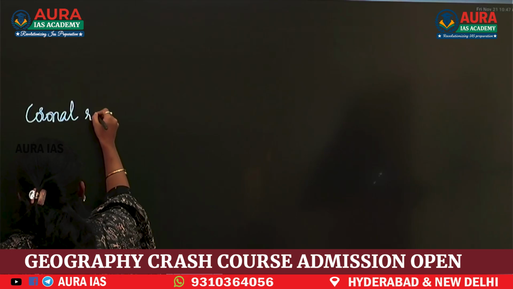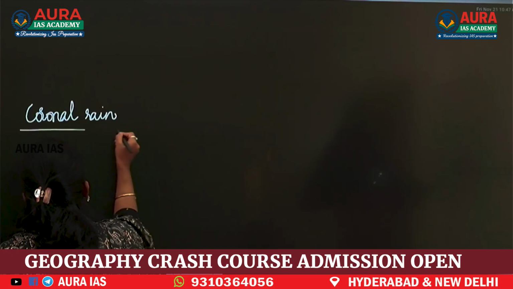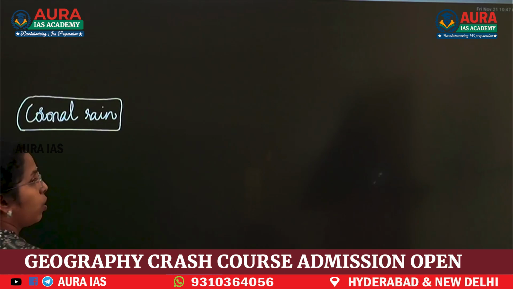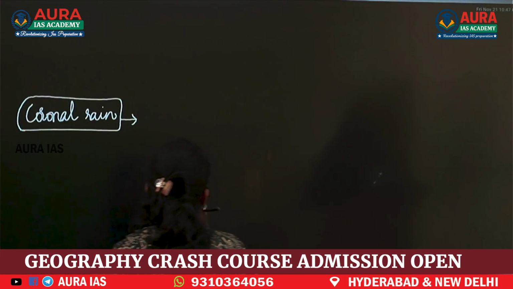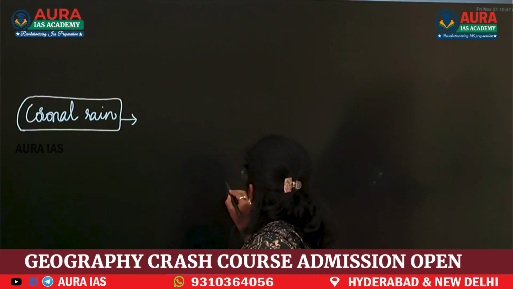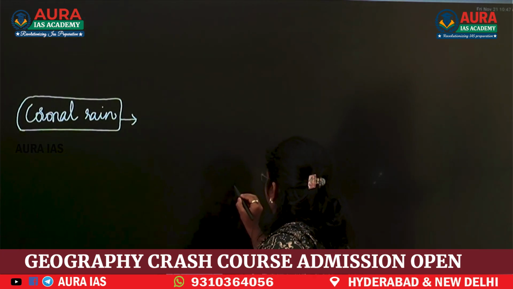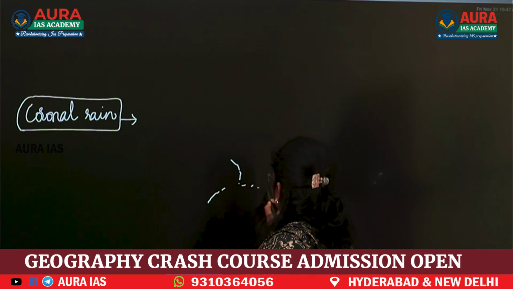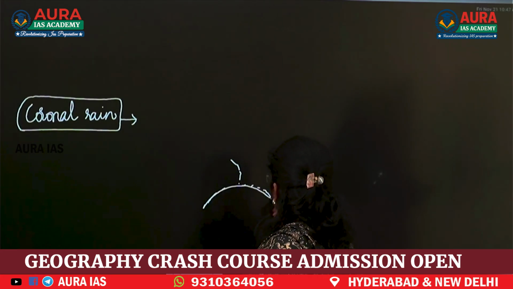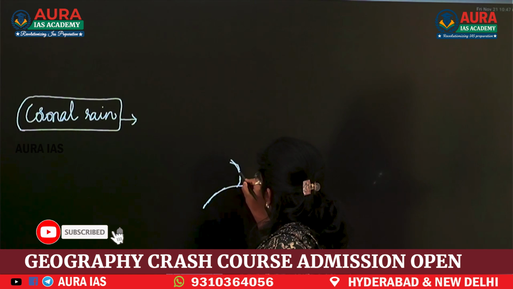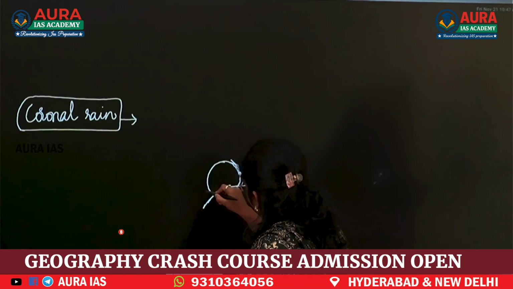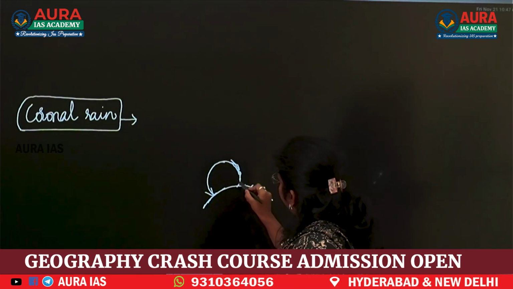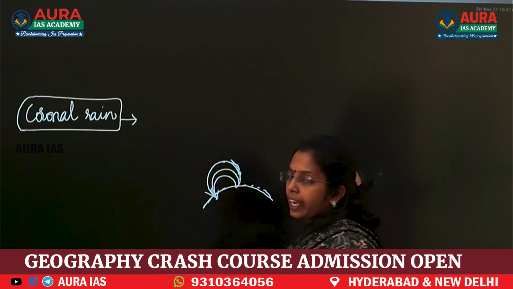Coronal rain. When plasma cools down, plasma means charged particles in the coronal region. For example, this is the coronal region. When plasma cools down and condenses, it falls back and it looks like rain is falling.